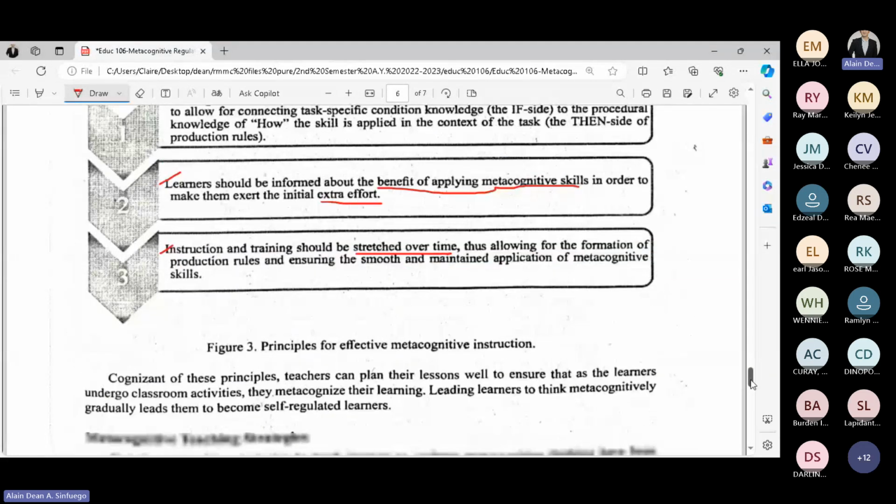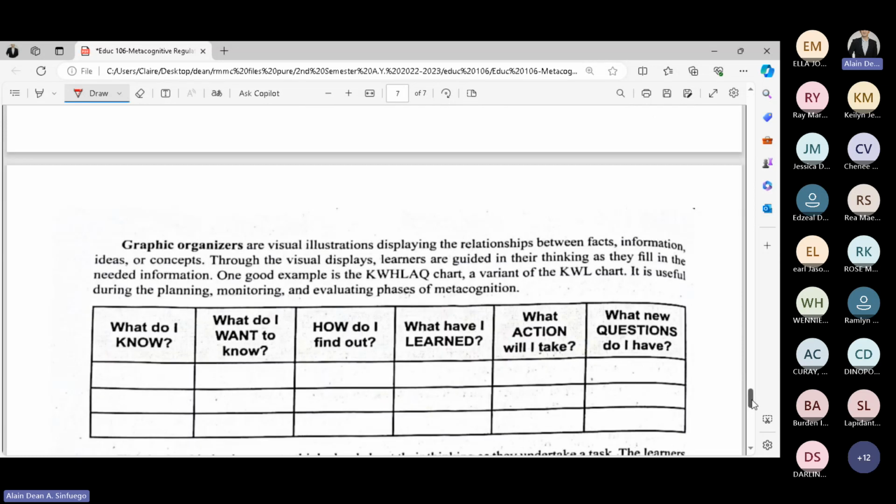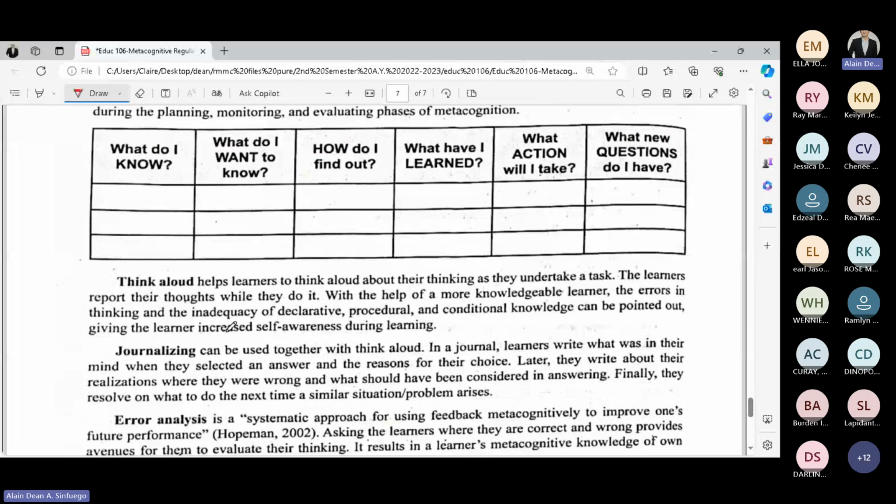Now, what are the strategies for effective metacognitive instruction? There are teaching strategies. First, using graphic organizers. These are visual illustrations displaying the relationship between facts, information, ideas, or concepts. Second, think aloud. Helps learners to think aloud about their thinking as they undertake a task. Journalizing can be used together with think aloud. In a journal, learners write what was in their mind when they selected an answer and reasons for their choice.